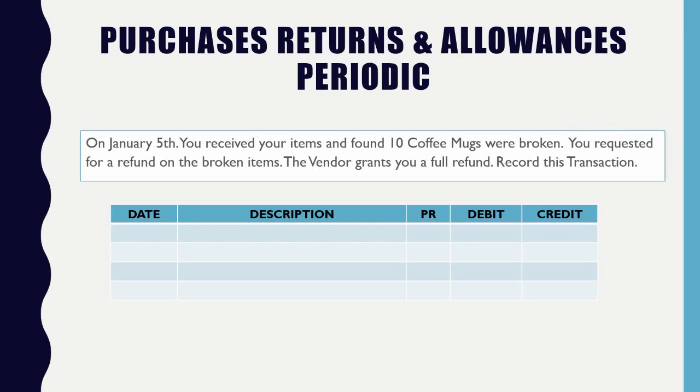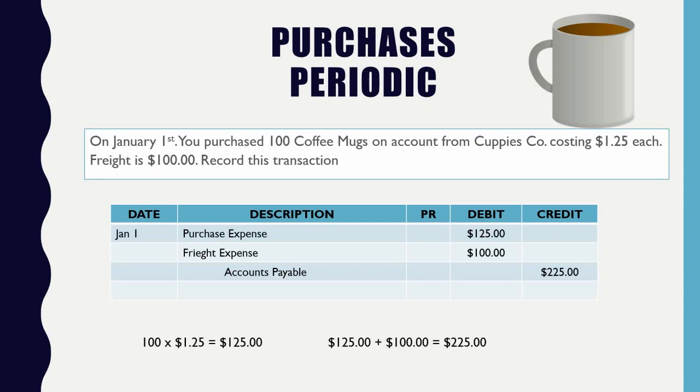I'll give you a hint. It's the title that we see right above. What are we going to be recognizing? Return allowance. Yes, we're going to recognize a purchase return. Now, once again, purchase returns is another contra account to purchase expense itself. Because we purchased it at full price, our full price was $125, right? That's 100 mugs at $1.25.